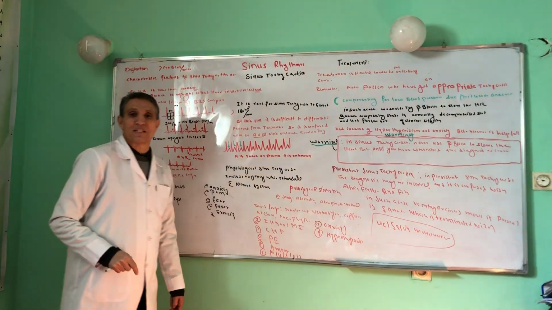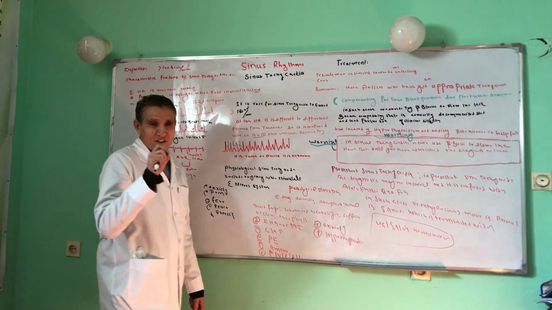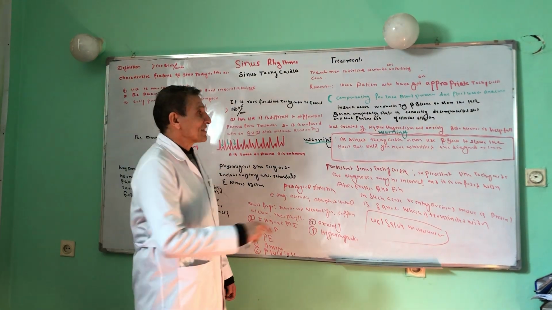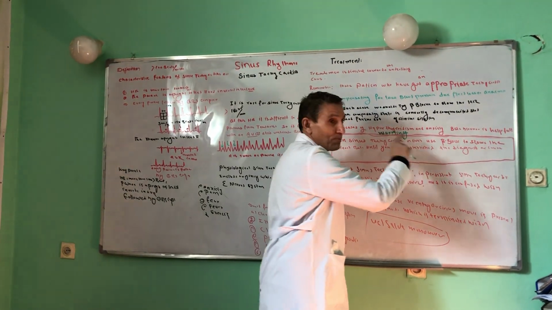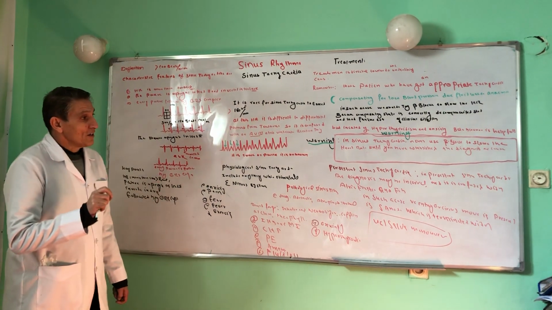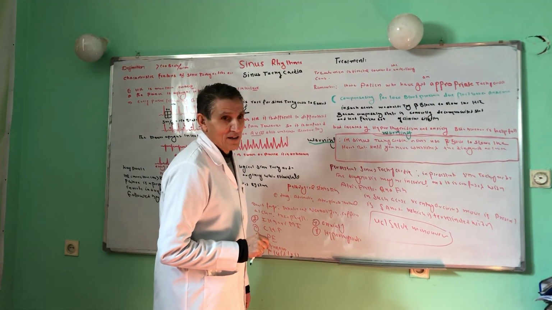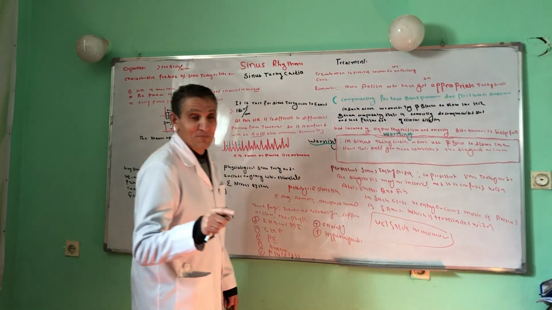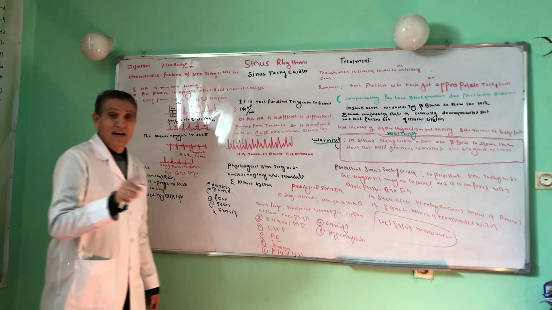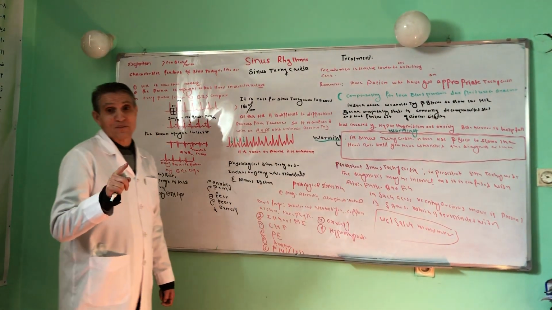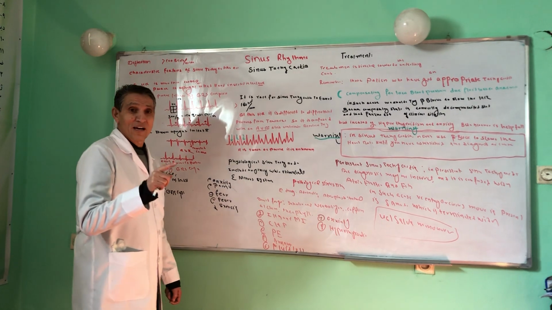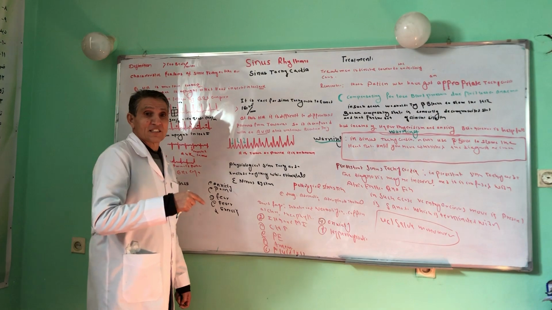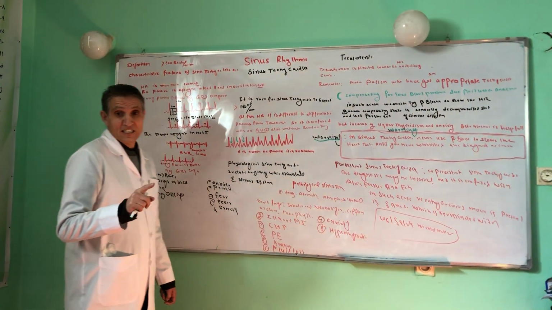But in case of inappropriate tachycardia, what is inappropriate tachycardia? For example, hyperthyroidism and anxiety. In such a case, a beta blocker is helpful. But in case of compensation, you shouldn't try a beta blocker. In case of inappropriate, we should try it for the patient. But in case of appropriate, for example, blood loss or fluid loss, anemia, we should not try a beta blocker because it converts the compensating state to a decompensating state, and the clinical situation of the patient will be further deteriorated.